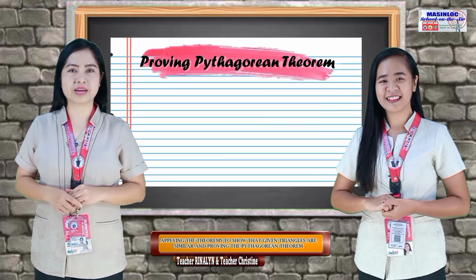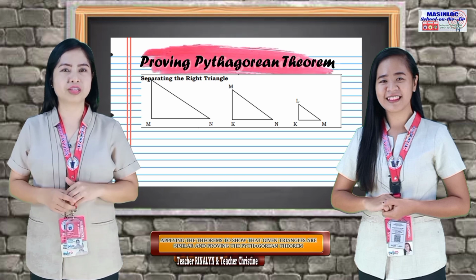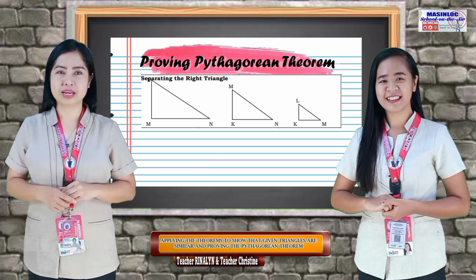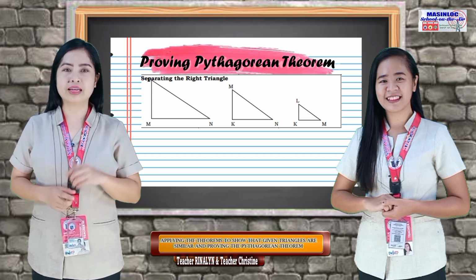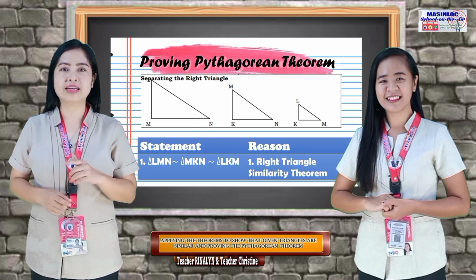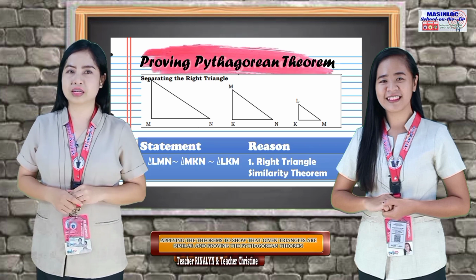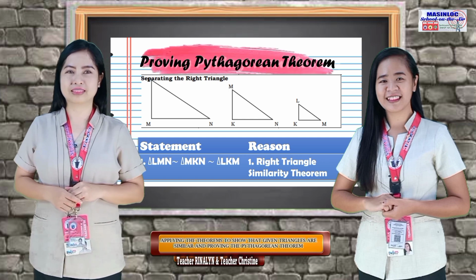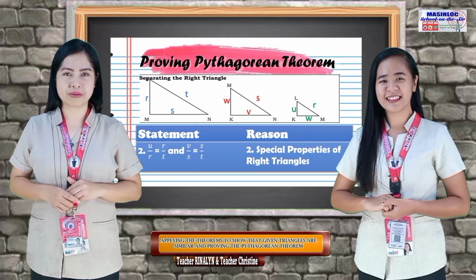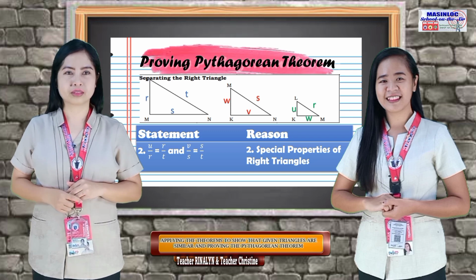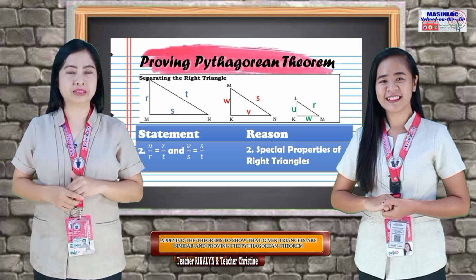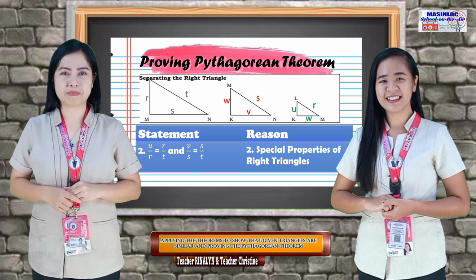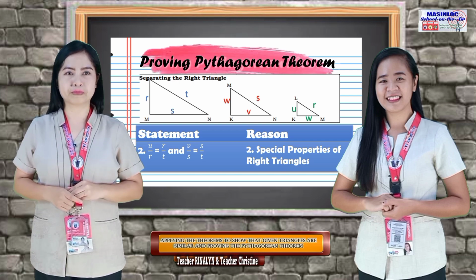First thing that we need to do is to separate the triangles in order for us to fully visualize and identify the corresponding parts of the triangle. Now we have triangle LMN, triangle MKN, and triangle LKM, and these triangles are similar according to the right triangle similarity theorem. Next, let's now identify the corresponding parts of the triangle. u over r equals r over t, and v over s equals s over t. It is according to special properties of right triangles.